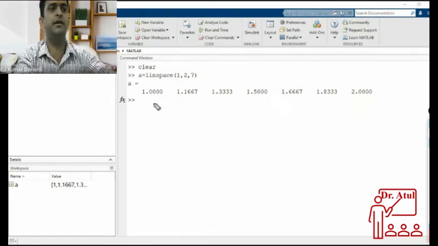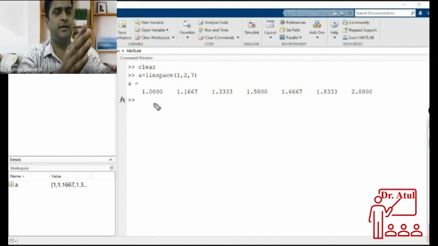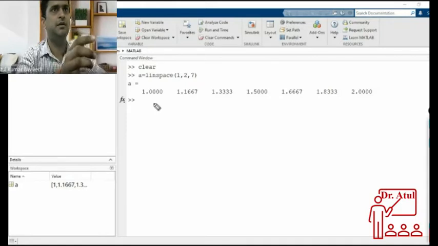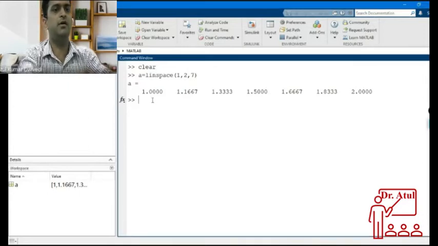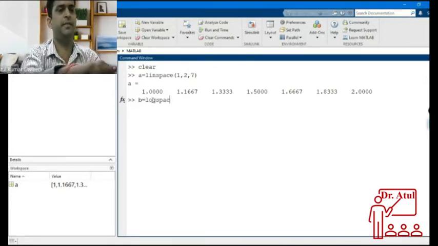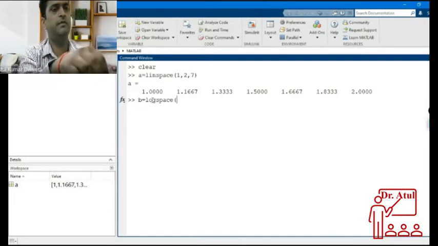Linear space is used for creating the linear array of numbers. As many points as you want, you can have that many points. Similar to linspace, there is one more command called logspace. That creates a logarithmic array between two numbers. So this is the starting power and this is the ending power.